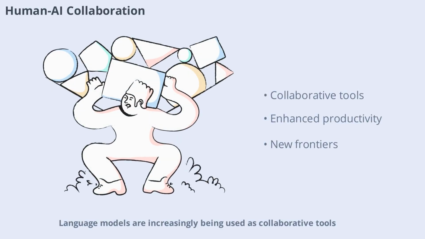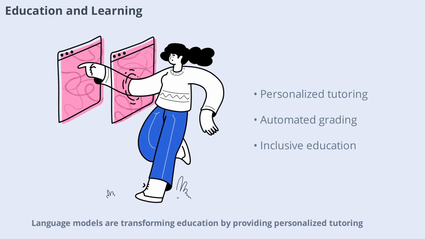Language models are increasingly being used as collaborative tools, assisting humans in creative, analytical, and decision-making tasks. By working together, humans and AI can achieve results that neither could accomplish alone, opening up new frontiers in productivity and innovation.